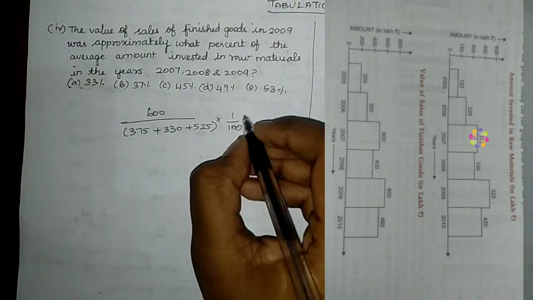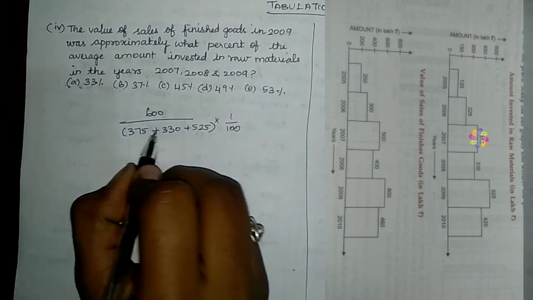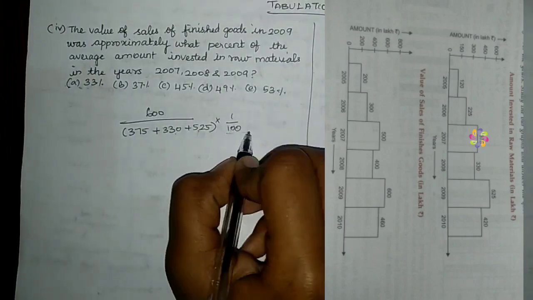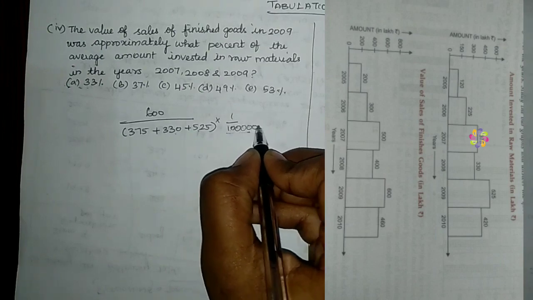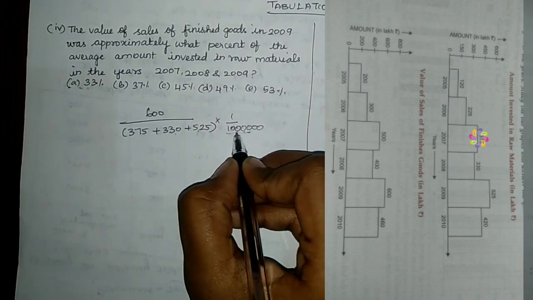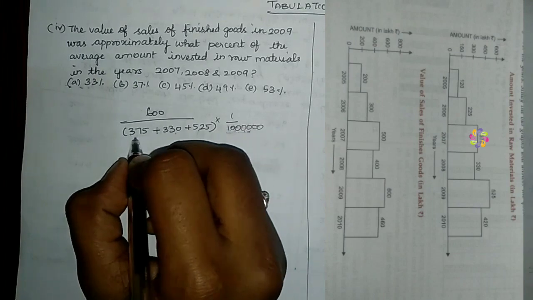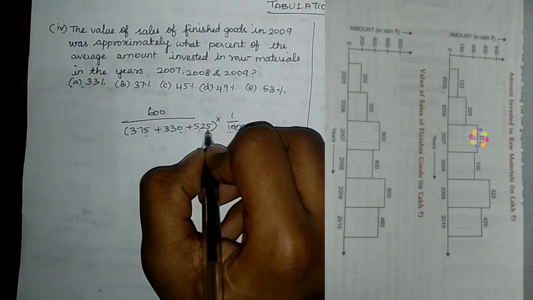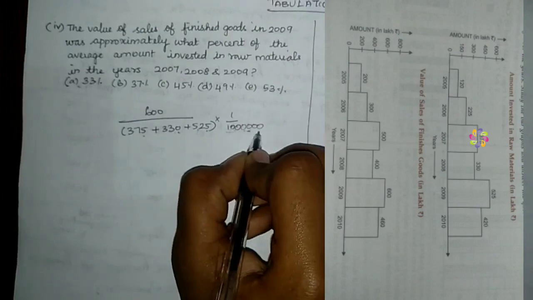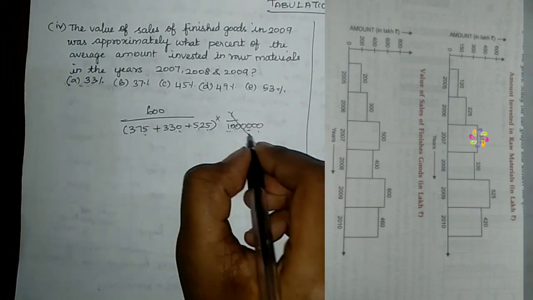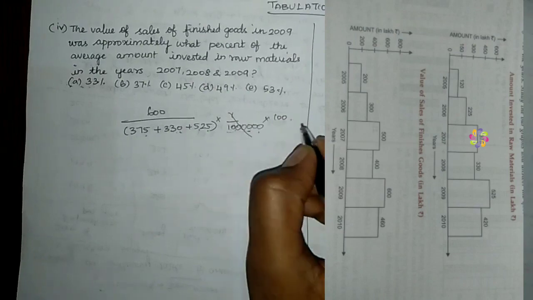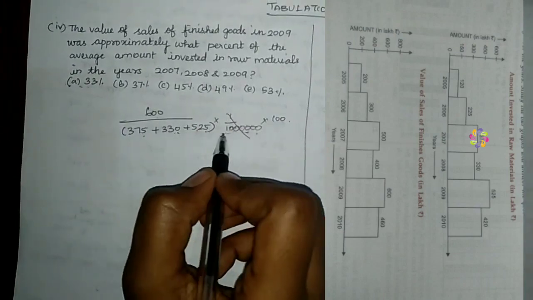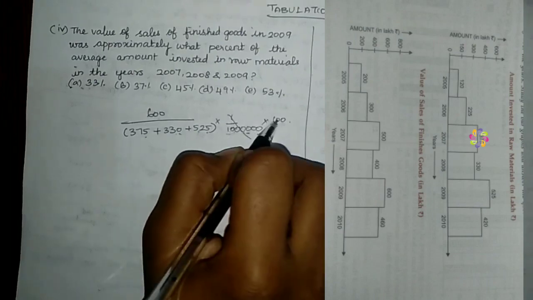We write 1 by 100 three times, once for each, and when we multiply we get this. For easy simplifying, we can simply write into 100. Cancelling all this, we can write it like this.